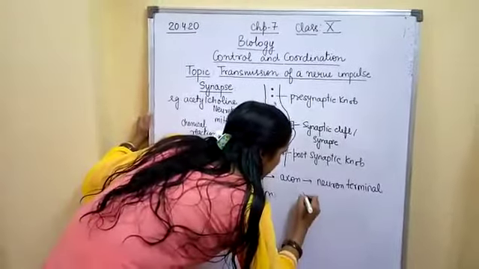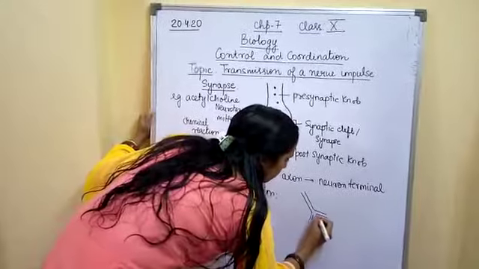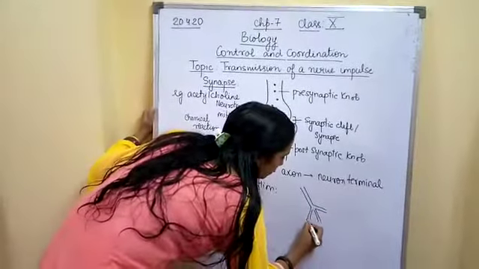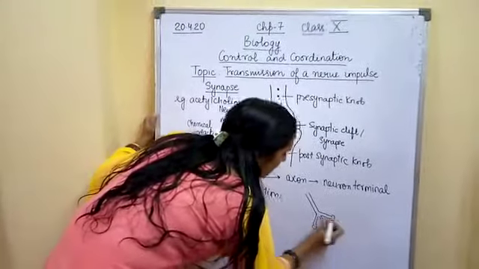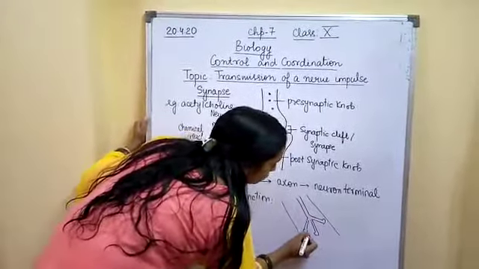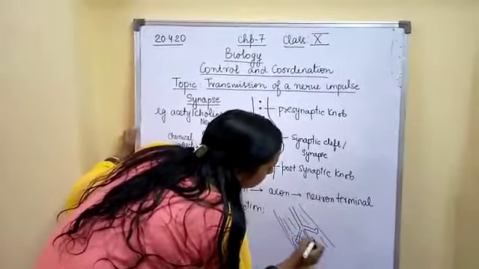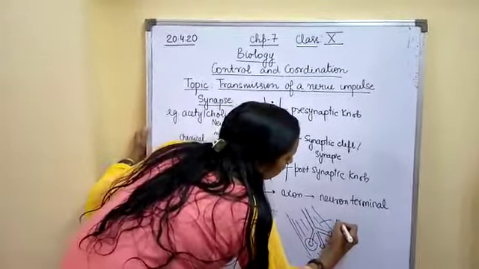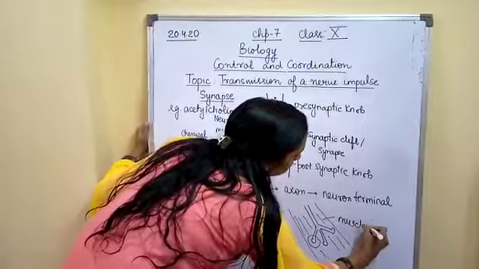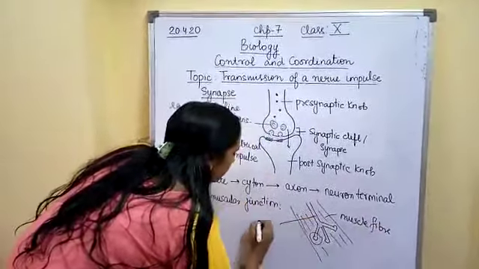So if this will be the terminal end of the neuron, these will be the knobs. And if I consider this as a muscle fiber, so this junction, this will be your muscle fiber, and this will be your neuron.